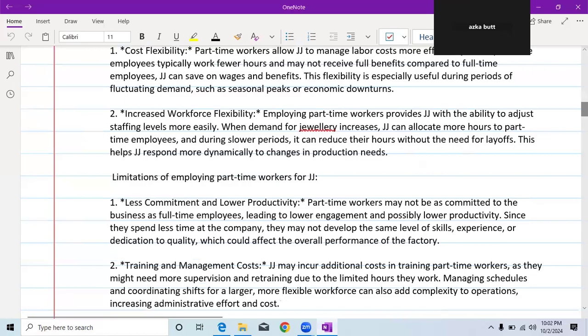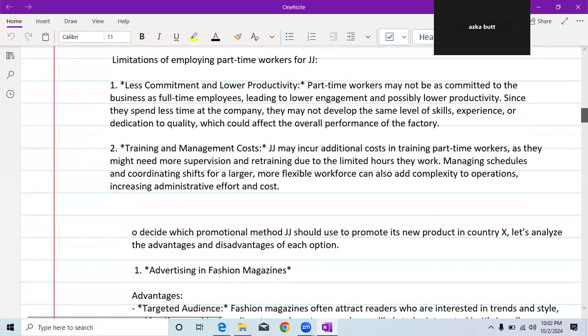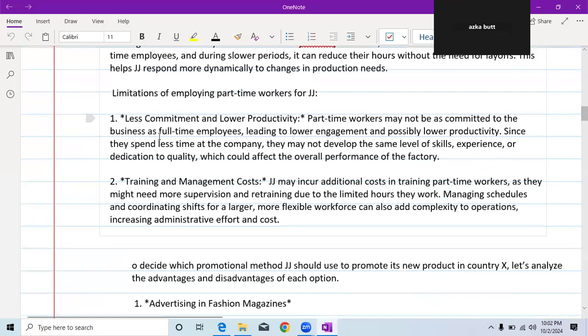And now its limitations. The first limitation would be less commitment and lower productivity if they employ part-time workers. Part-time workers may not be as committed to the business as full-time employees, leading to lower engagement and possibly lower productivity. Since they spend less time at the company, they may not develop the same level of skills, experience, or dedication to quality, which could affect the overall performance of the factory.